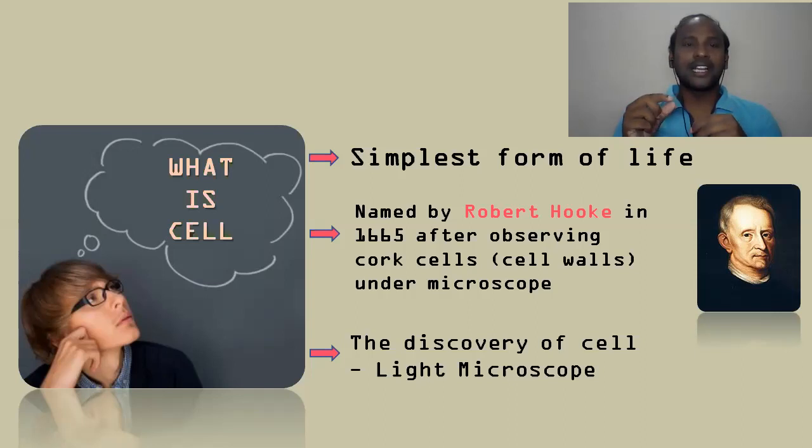Because the cell size is very minute, we can't see most cells with our naked eye.